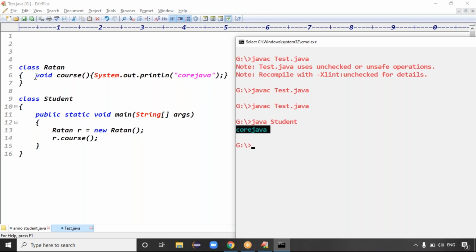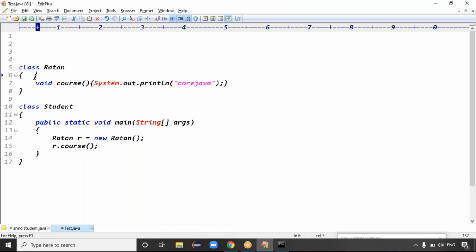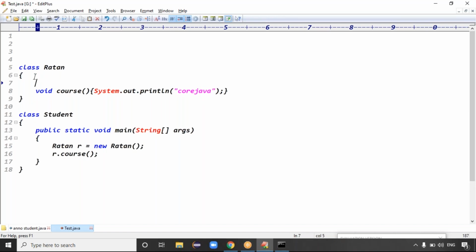Yeah, but later I said my method is deprecated, guys. My method is not useful, but in place of Core Java we have some alternative. If a method is not useful, instead of removing the data, I will mark it as deprecated. To specify that your data is deprecated, we have the annotation @Deprecated that we have to give.